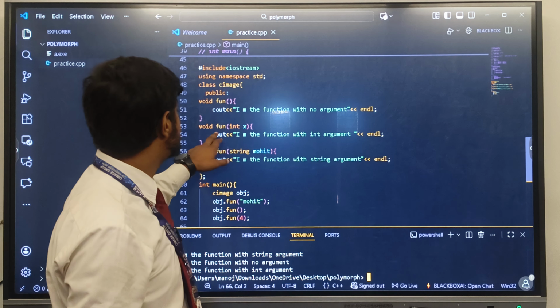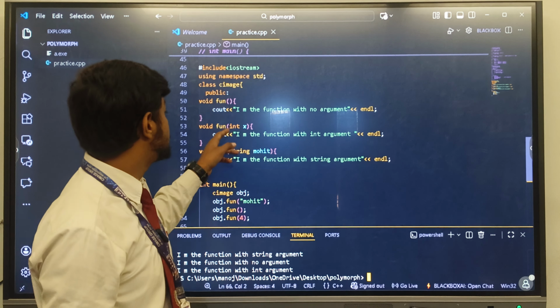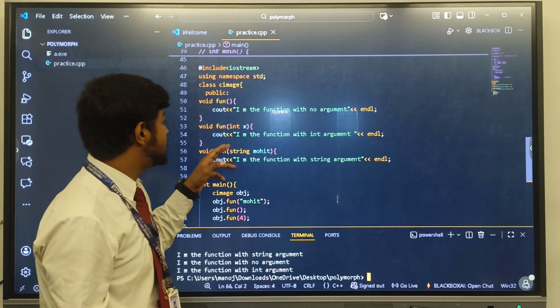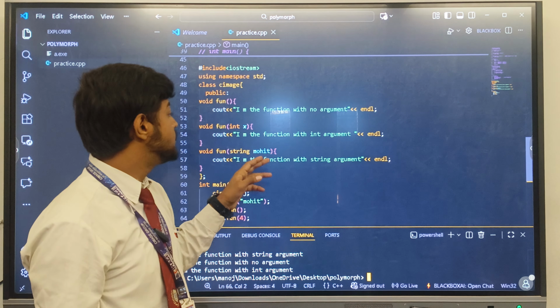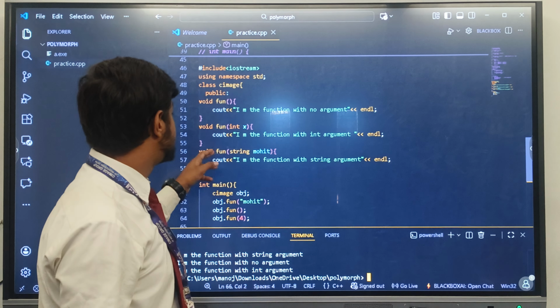And the same function name fun, and here I have taken a parameter int x, and inside this function I have given a statement "I am the function with int argument". Same, I have created the function fun with a different parameter, string Mohit, and I have created a statement "I am the function with string argument".